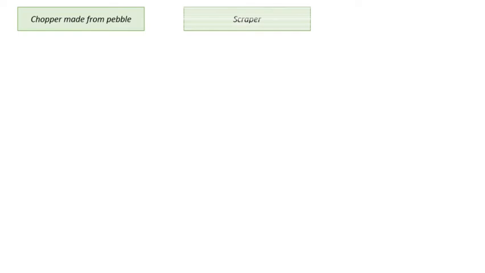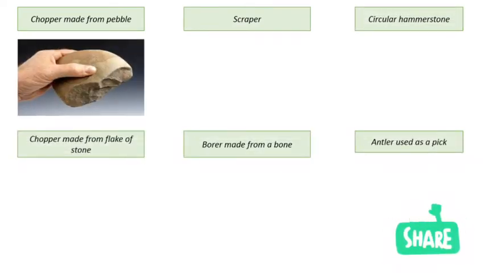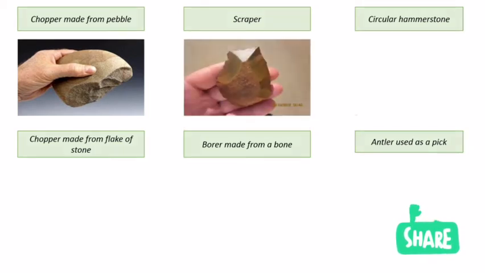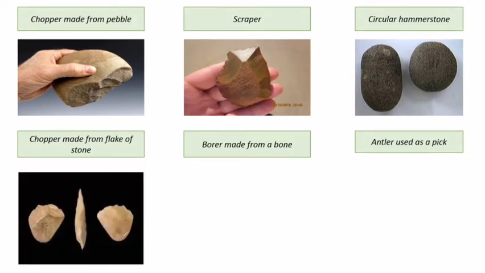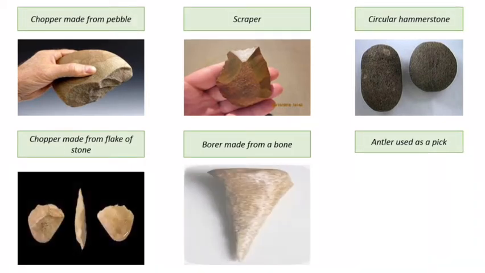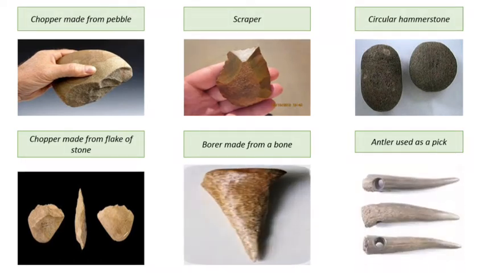Now let's see tools made by Stone Age man from stones or bone. First, chopper made from pebbles. Second, scraper. Third, circular hammer. Fourth, chopper made from a flake of stone. Fifth, borer made from a bone. Sixth, an antler used as a pick.